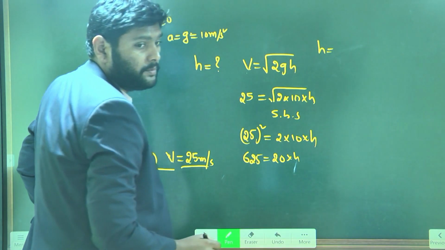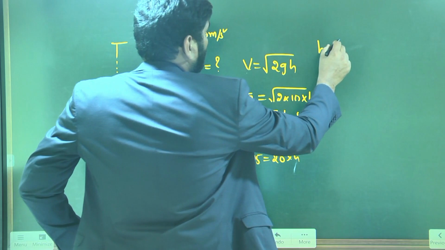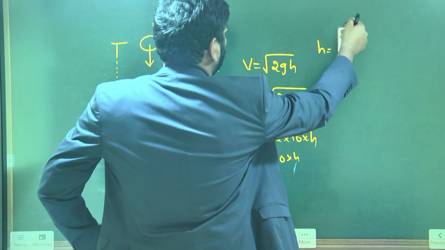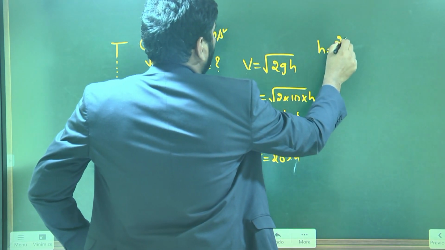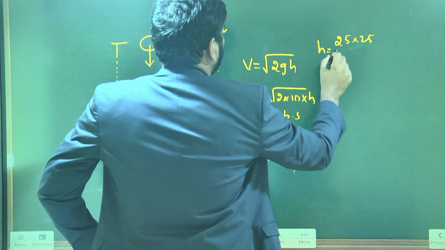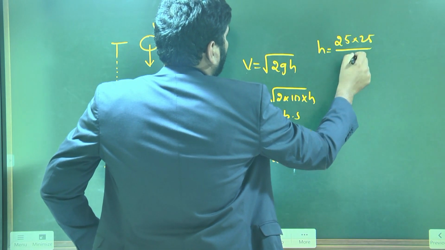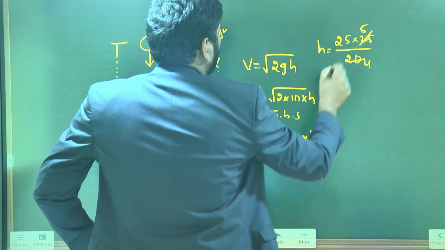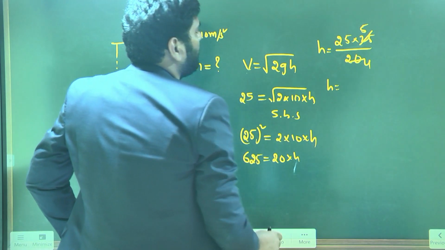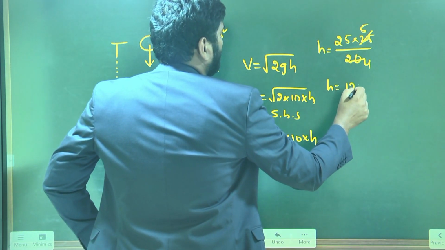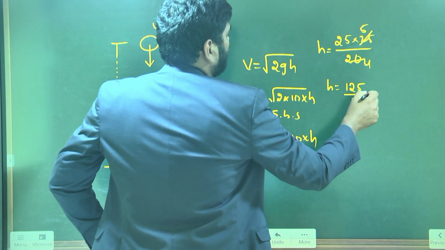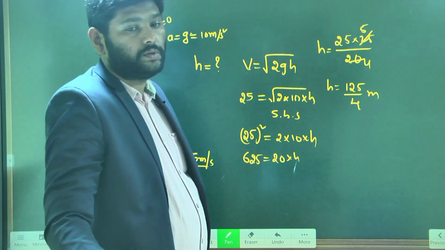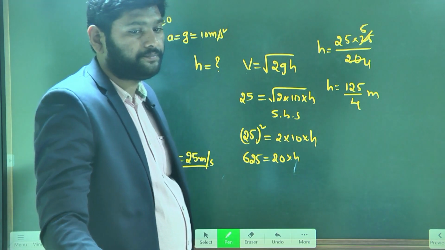the height from which the object is reaching the ground. You can write this 625 as 25 into 25, divided by 20. You know 5 5s are 25, 5 4s are 20, so 125 by 4. The height is 125 by 4 meters. From this height it is falling freely. So that is the way we can find the answer.